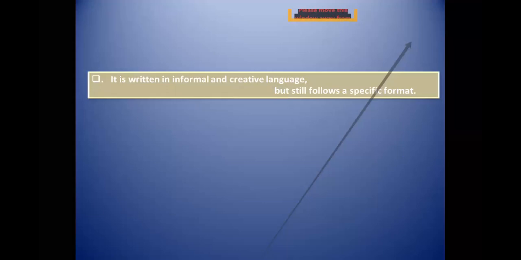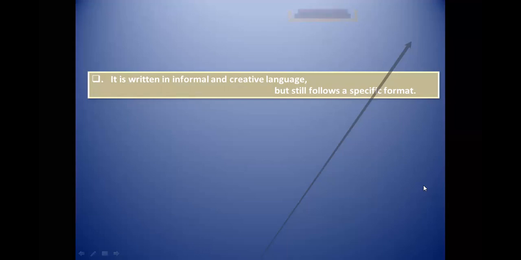This diary entry is basically when you write your informal thoughts, and your feelings and your emotions. This is all about your feelings you are writing when you felt something, when you saw something. On the basis of that, you write your diary entry.